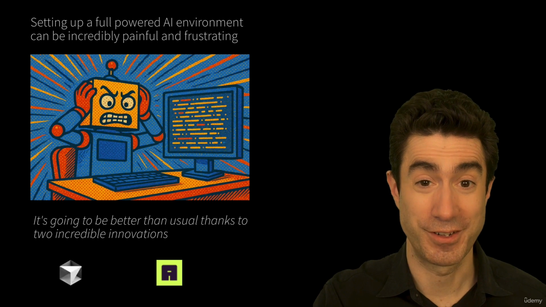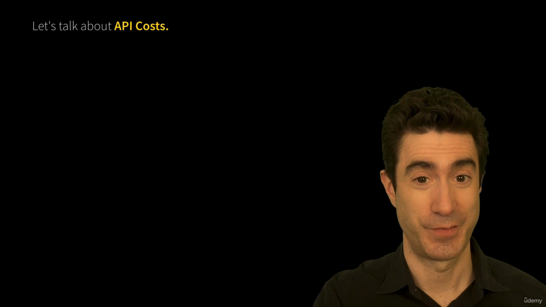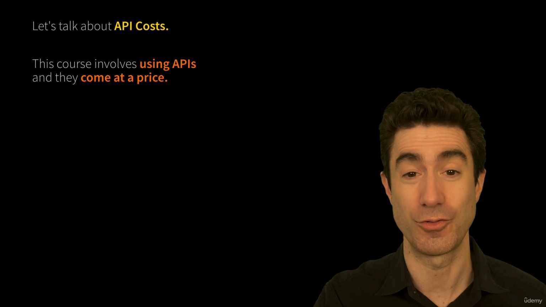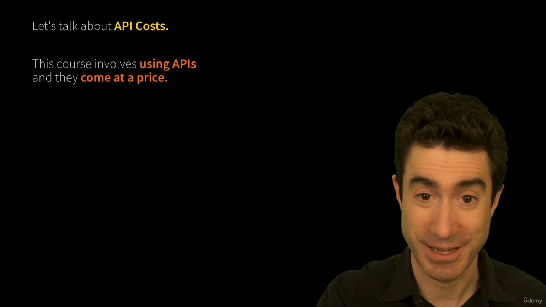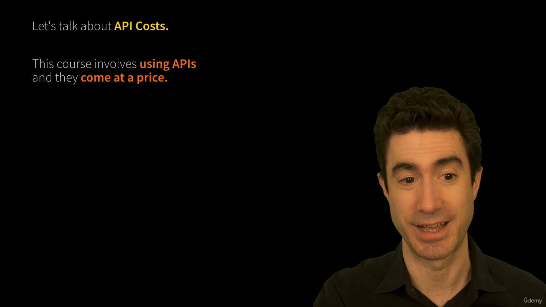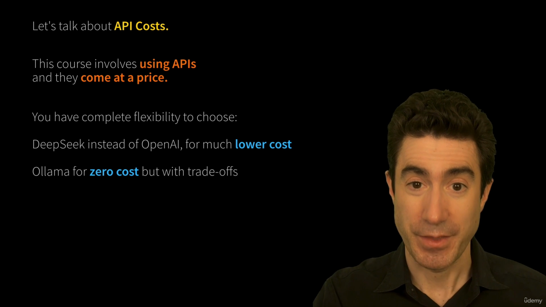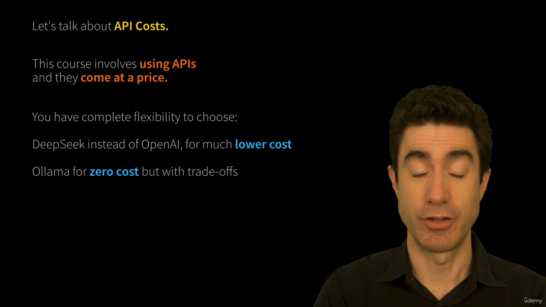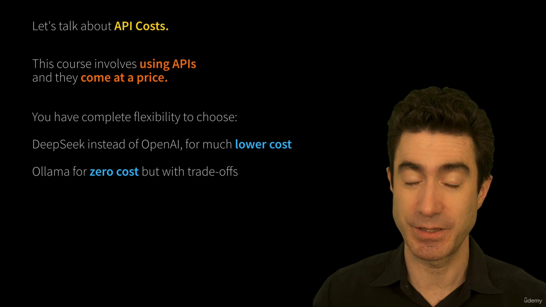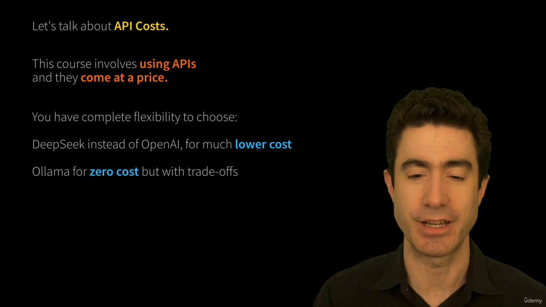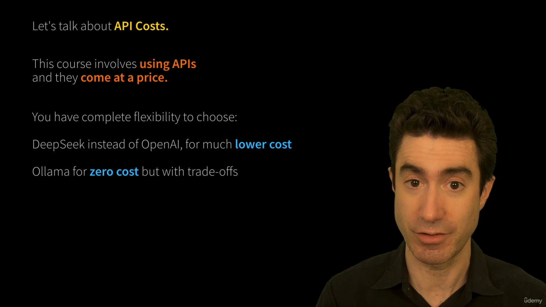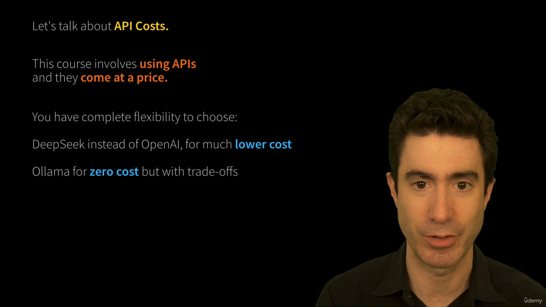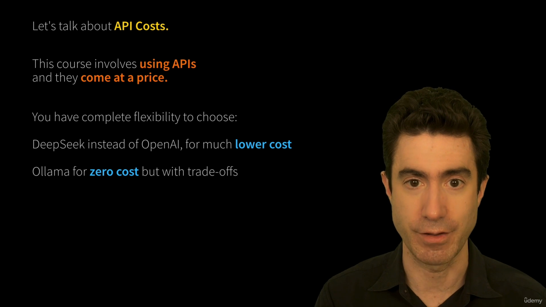There's actually one more difficult conversation that we have to have, and it's about APIs. This course does involve making calls to frontier models like OpenAI and DeepSeek, and they come at a price. I want to make the point that it is completely up to you. I use both OpenAI and DeepSeek, but you can choose to only use DeepSeek throughout for a much lower cost. And Gemini you can also use. Right now, Gemini has a free tier. I don't know how long that will last.